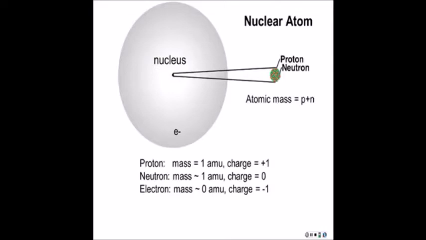Now, here are two terms that you really want to make sure you know. Atomic mass is the number of protons plus the number of neutrons. And atomic number is the number of protons, and it's also the number of electrons. This will be true in all atoms.